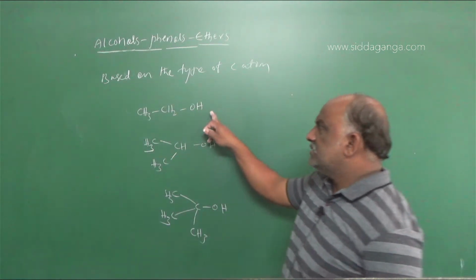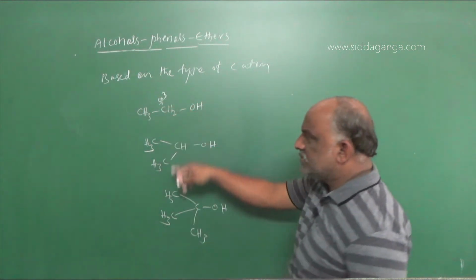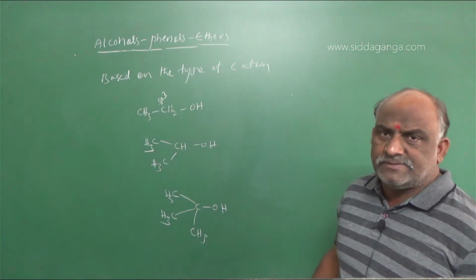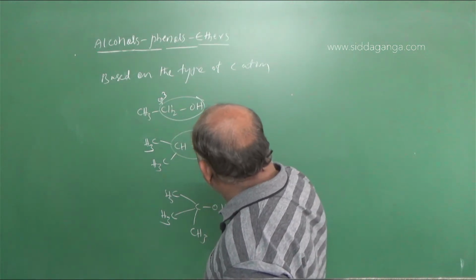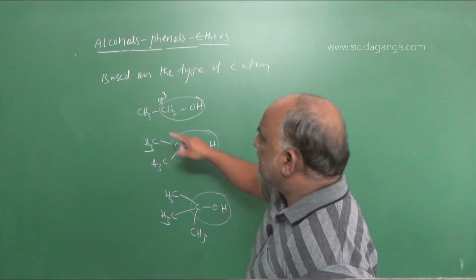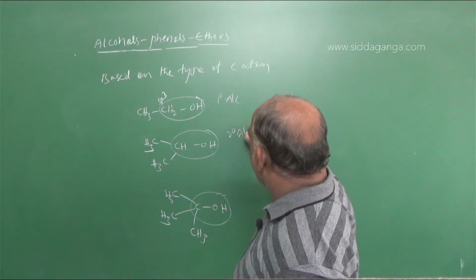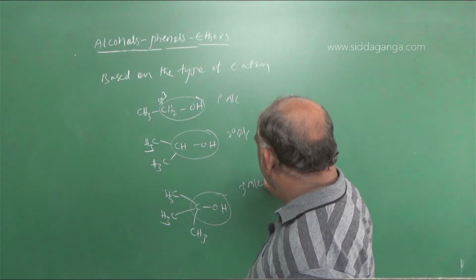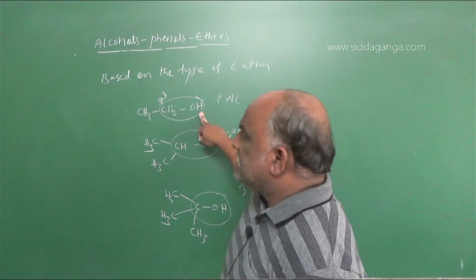OH is attached to an sp3 carbon. This is a functional group carbon, this is a functional group carbon, this is also a functional group carbon. Depending on how many carbons the functional group carbon is attached to, it is primary alcohol, secondary alcohol, and tertiary alcohol.